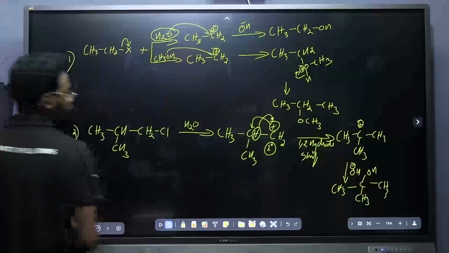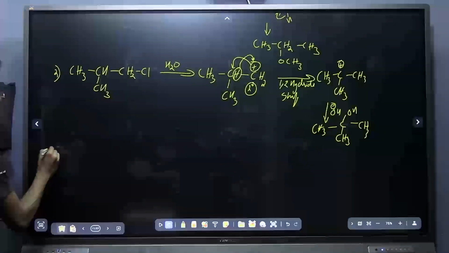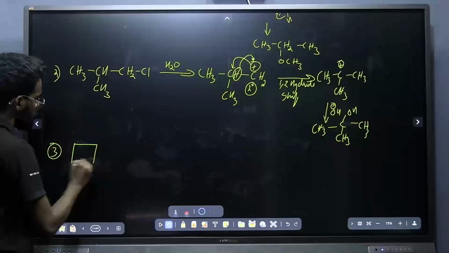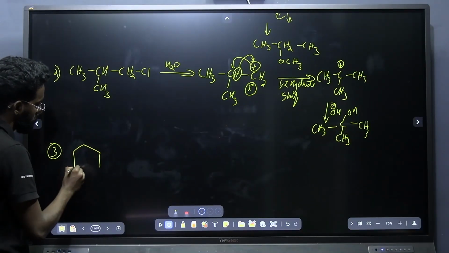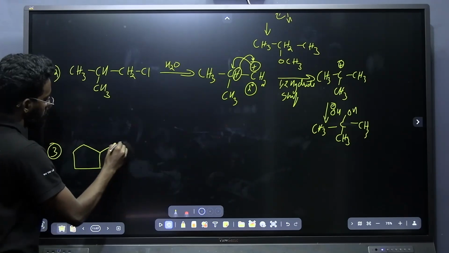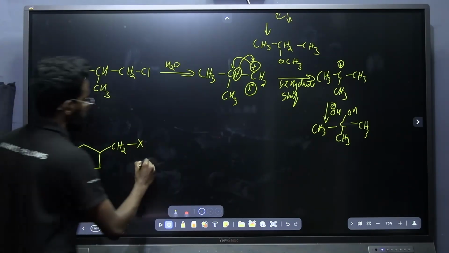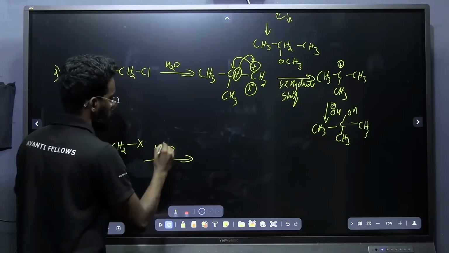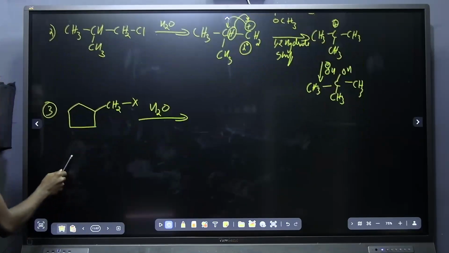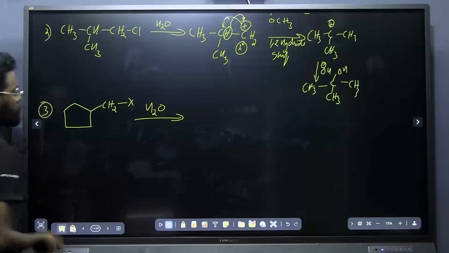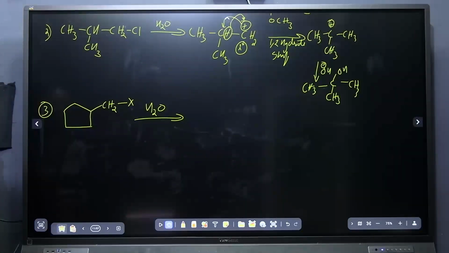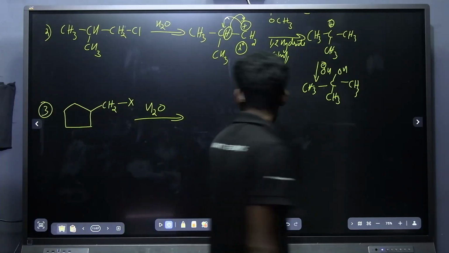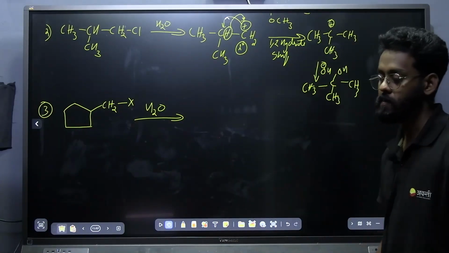One more question. Here is another question for you. What is the product that is forming here? Here, a cyclopentyl alkyl halide.